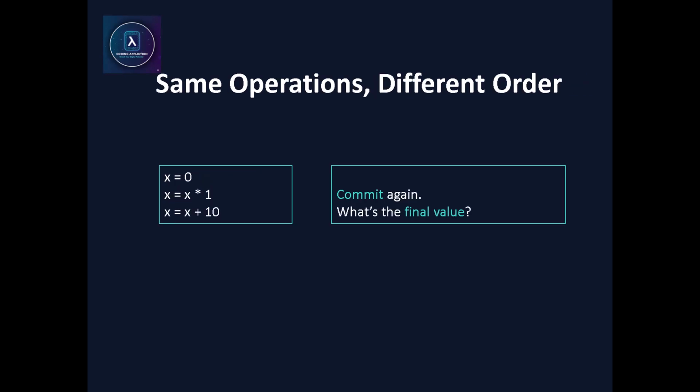Let's use the same pieces, same variable, same operations. Before tracing, commit again. What's the final value now? If your brain reused the previous answer, that's compression happening again.